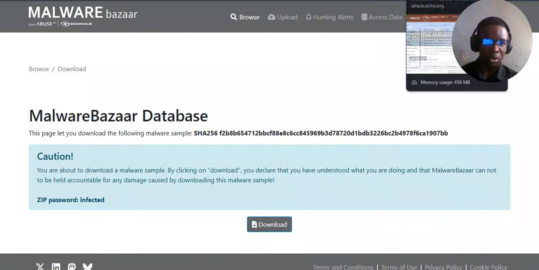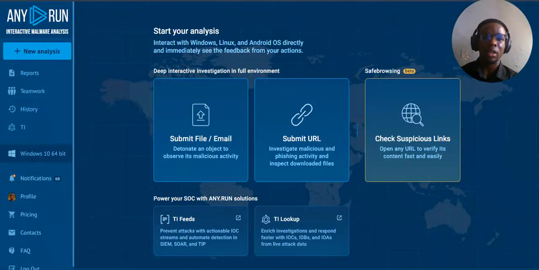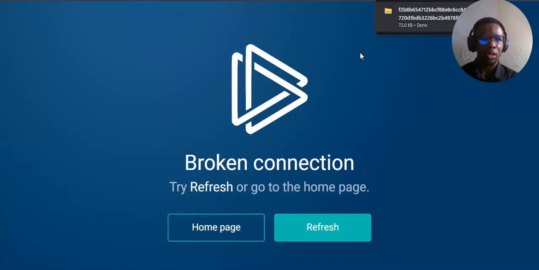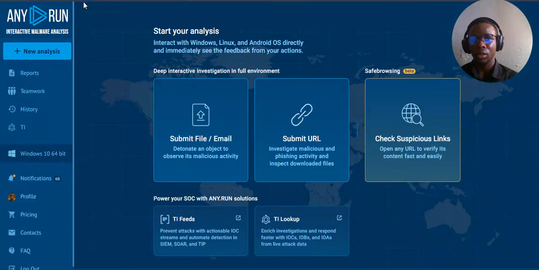So what are we going to do now from here? Okay, now I've downloaded it. Let's come here. This is Any.Run. Refresh. I have to refresh always. So this Any.Run is a platform where you get to perform various malware analysis to check how they operate. There are a lot of things on this Any.Run. They have the threat intelligence news feed, they have the report, the history of things you've probably done, and this is how we can get to this. So let's start from here.